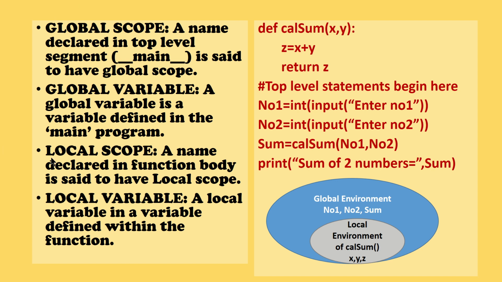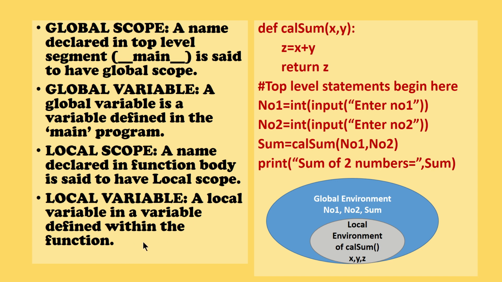Before that, let us understand what we mean by local scope. A name declared in a function body is said to have local scope. When you declare a variable inside the function, it is said to have a local scope. A local variable is a variable defined within the function.